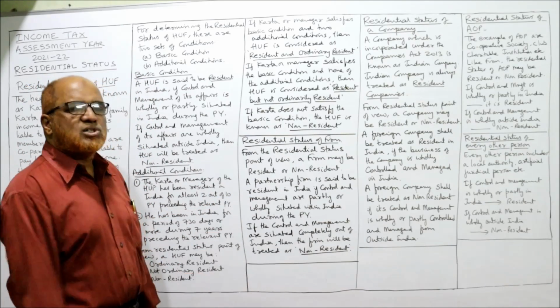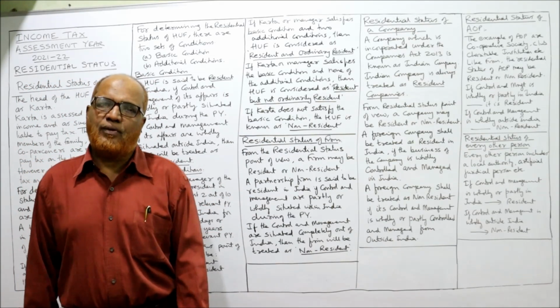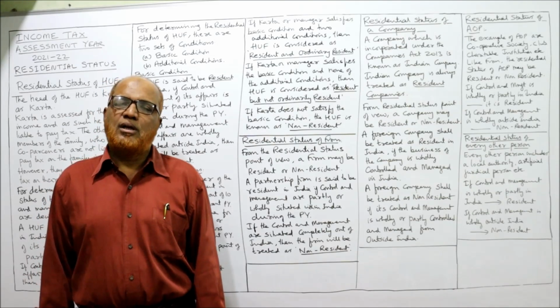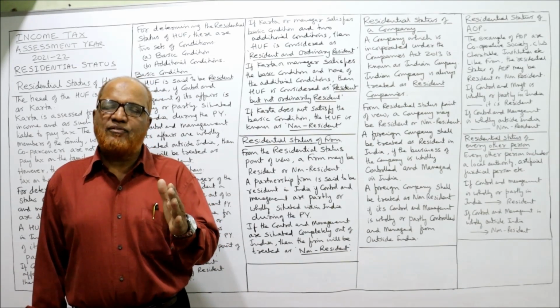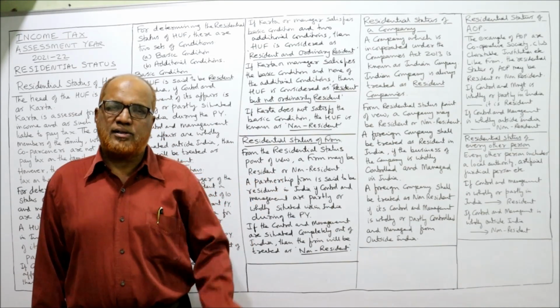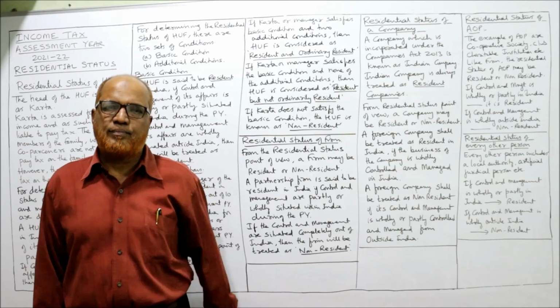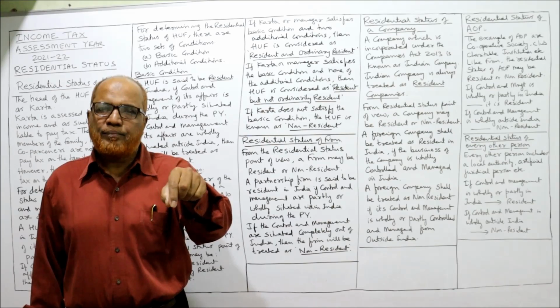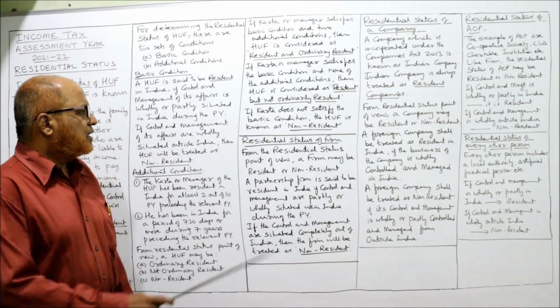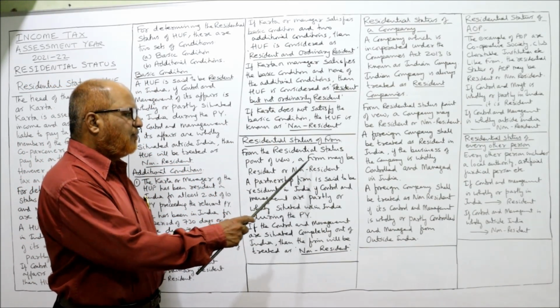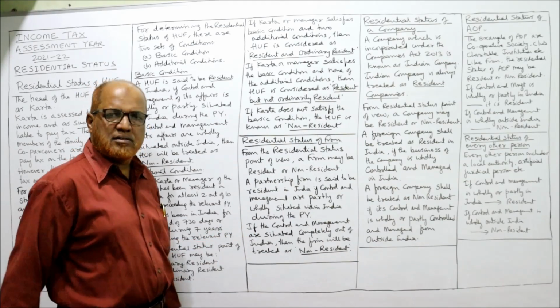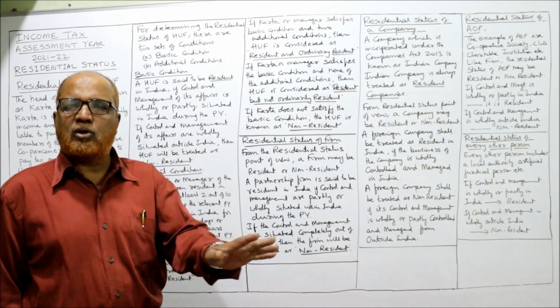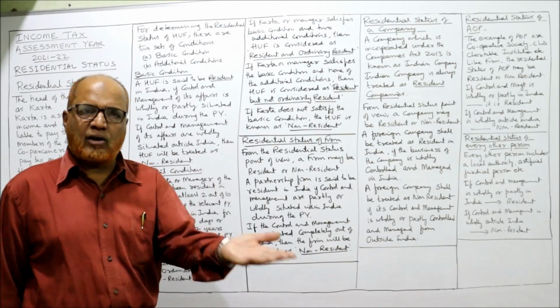Now residential status of a firm, partnership firm. How to find out? Residential status of partnership firm may be resident or non-resident. Firm may be resident or non-resident. We don't have 3 types. We have only 2 types: a resident firm or a non-resident firm. So from the residential point of view, a firm may be resident or non-resident. We don't have ordinary, not ordinary. Only resident and non-resident.